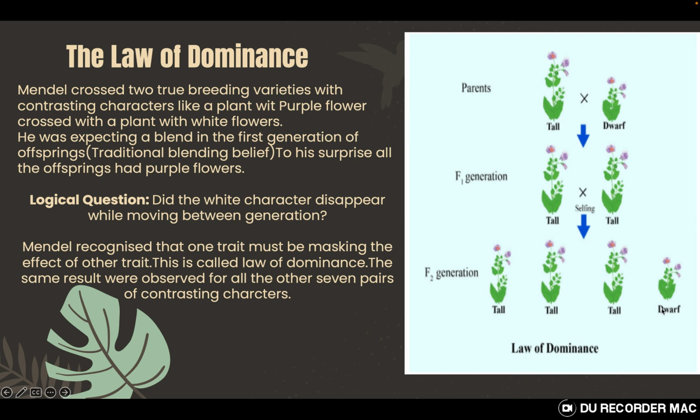This is called the law of dominance: when a pure breeding tall plant combines with a pure breeding dwarf plant, the resulting heterozygous individual apparently shows the tall parent character, but genetically they are carrying the gene for both parents. And when these heterozygous individuals are crossed, they show the character of the second parent but in a very limited quantity, which means that whenever there is a dominant gene, it will not allow the recessive gene to show its impact.